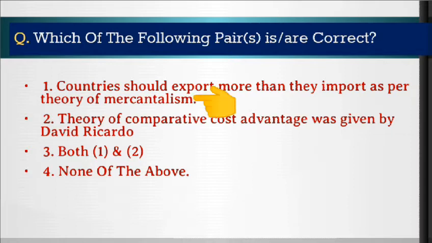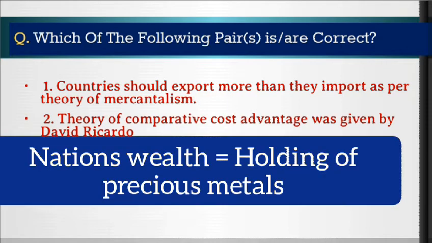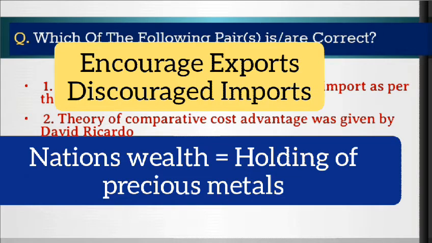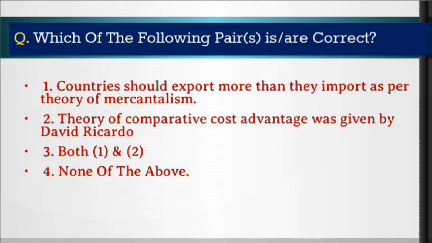First option is, countries should export more than they import as per the theory of mercantilism. It is already clear that under the system of mercantilism, a nation's wealth is considered as the holding of precious metals, right? So in order to enhance this holding, the government introduced a policy which encouraged export and discouraged import. So this option is correct.